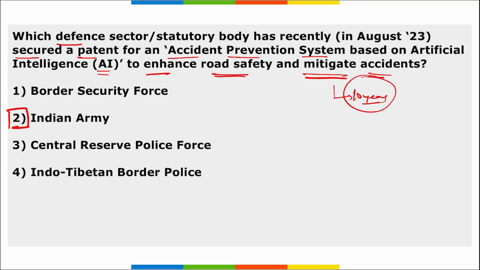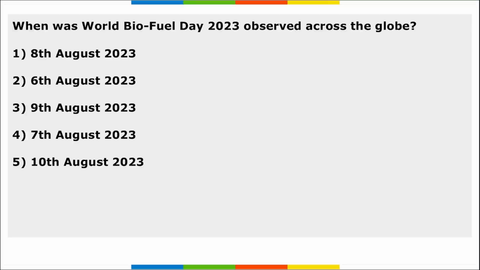This is developed within the Indian Army's Research and Development Division, and Colonel Kuldeep Yadav has been credited with this prevention system, correct? Next thing, remember, this patent is valid for a duration of 20 years, right? So not 10 years, corrected, it is valid for 20 years. So the right option here is Indian Army has the patent for this accident prevention system based on artificial intelligence.